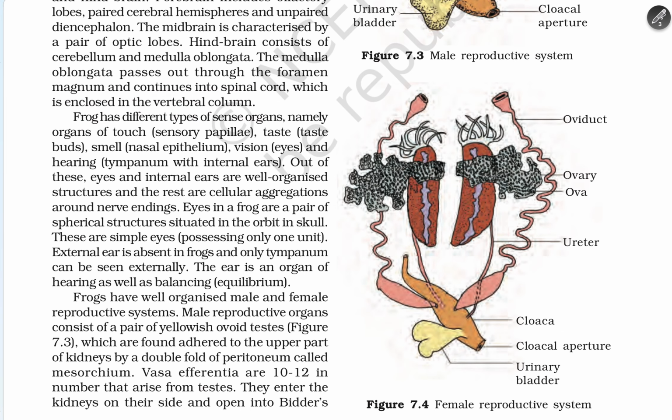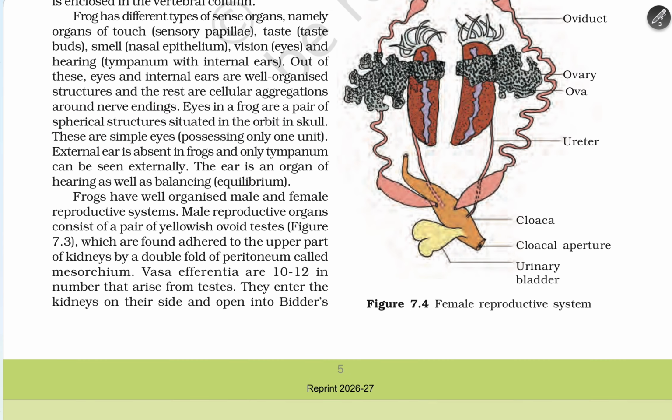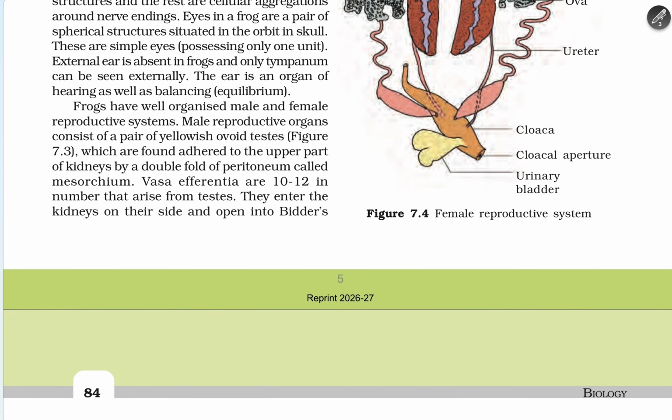Frogs have different types of sense organs, namely organs of touch, sensory papillae, taste buds, smell, nasal epithelium, vision, that is the eye, and hearing, tympanum with the internal ear. Out of these, the eyes and internal ears are well organized structures, and the rest are cellular aggregations around the nerve endings. The eyes in a frog are a pair of structures situated in the orbit in the skull. These are simple eyes, possessing one unit. The external ear is absent in the frog, and only the tympanum can be seen externally. The ear is an organ of hearing as well as balancing, or equilibrium.